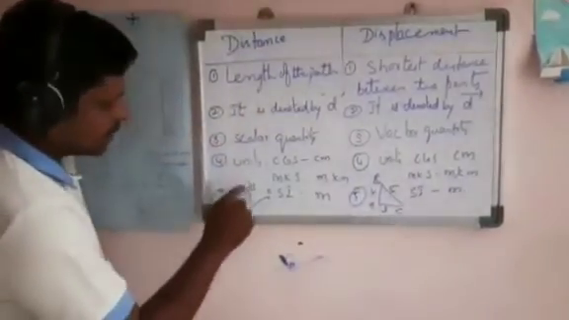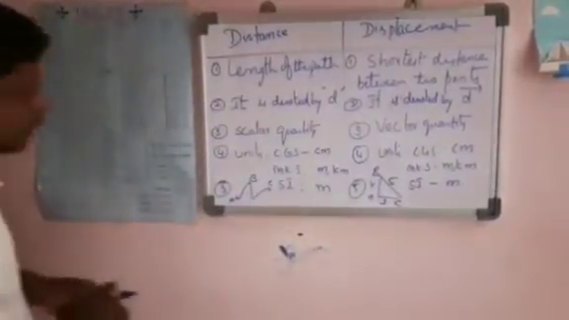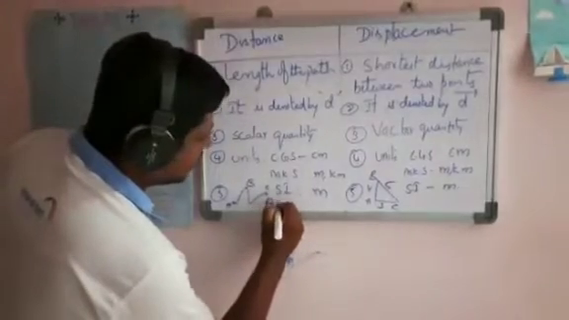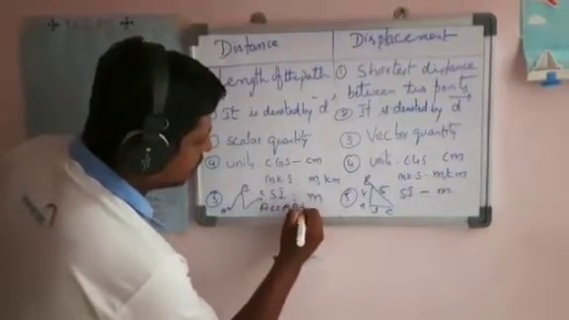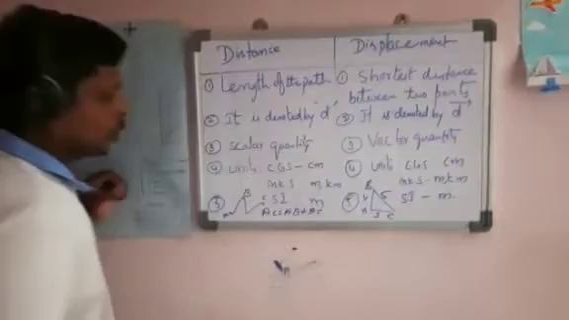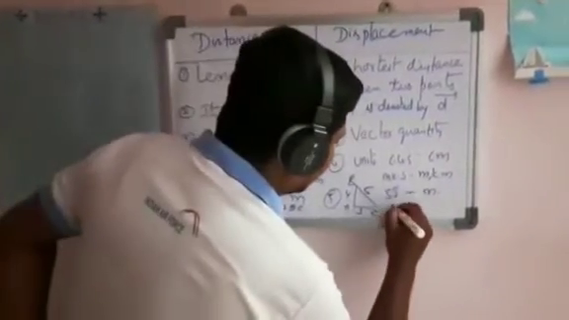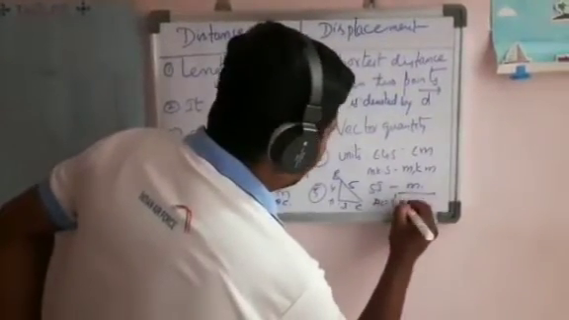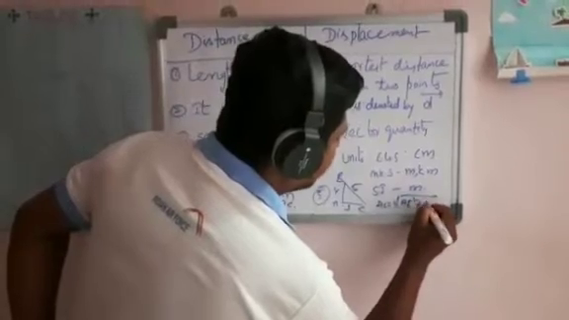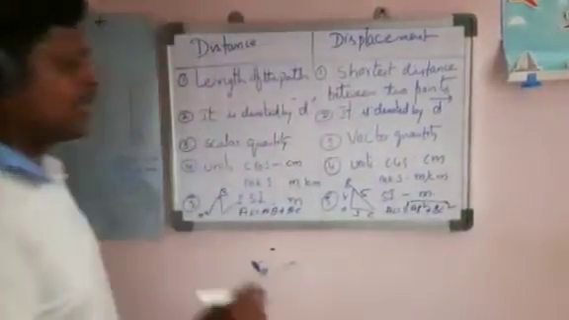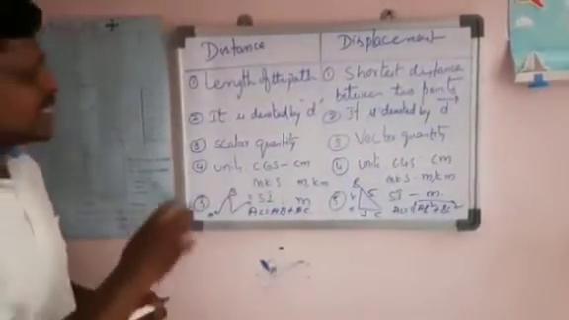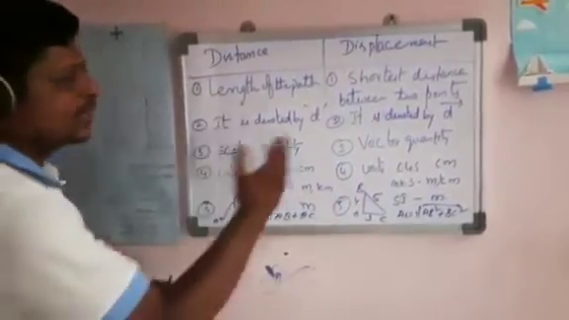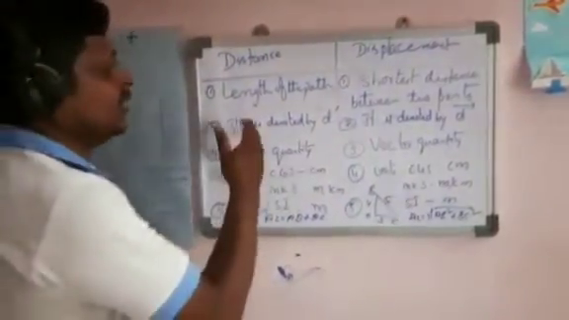This is the way you have to calculate: AC is equal to AB plus BC. This is the total length. Here you can calculate AC is equal to square root of AB square plus BC square. This is the formula you have to use to find the distance and displacement. These are the main differences between distance and displacement.